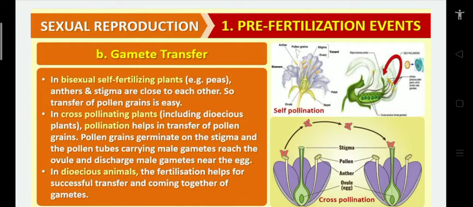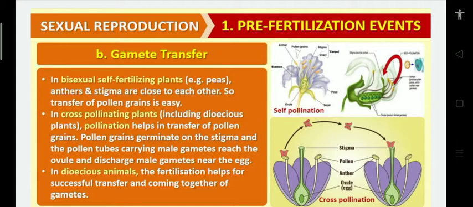Example, pea plants. In cross-pollinating plants, how are pollen grains transferred to the stigma? By pollination events. Then when the pollen grain reaches the stigma, it germinates and develops the pollen tube, which contains the male gametes. Through the pollen tube only, in cross-pollinating plants, the male gametes reach the ovule and are discharged near the egg cell.